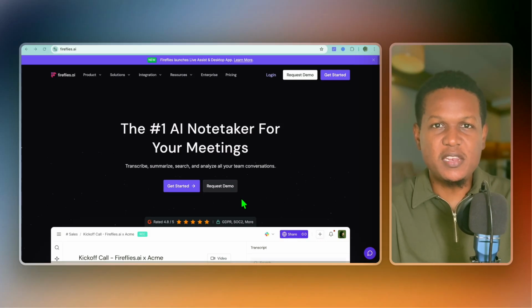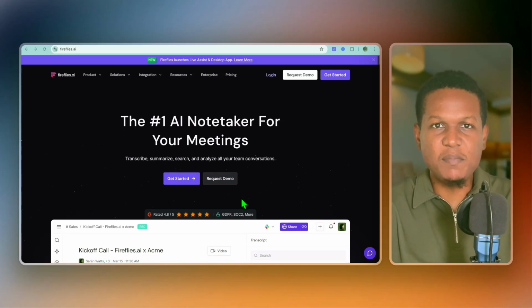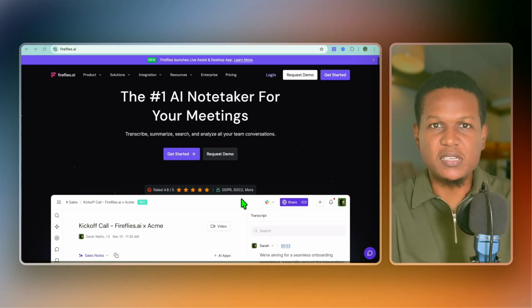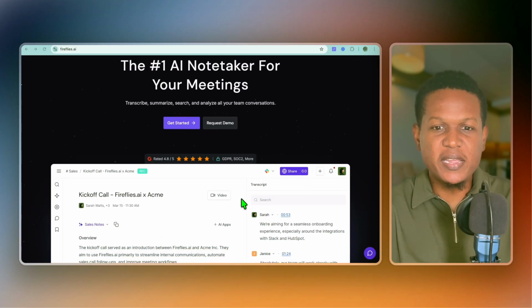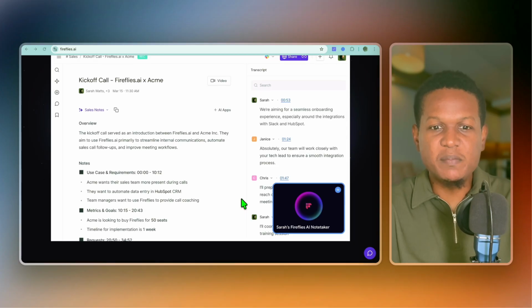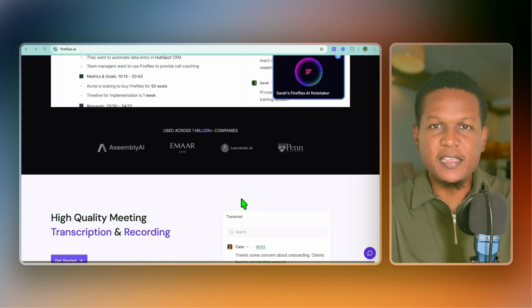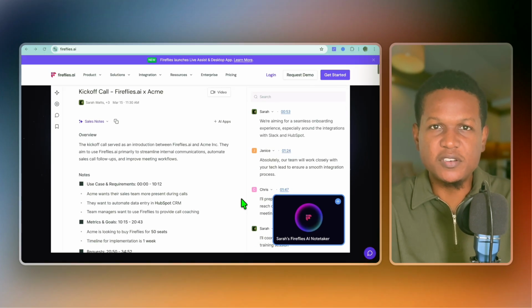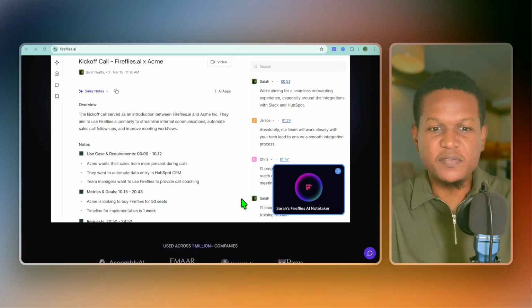If you attend a lot of meetings, you already know how difficult it can be to keep track of everything that was discussed. Taking notes while trying to stay focused on the conversation is not always easy, and sometimes you miss important details. But tools like Fireflies AI can automatically record, transcribe, and summarize your meetings for you.